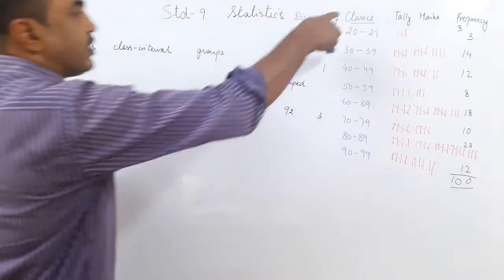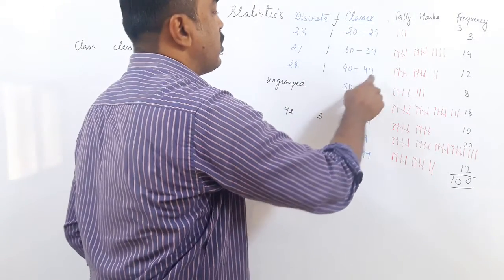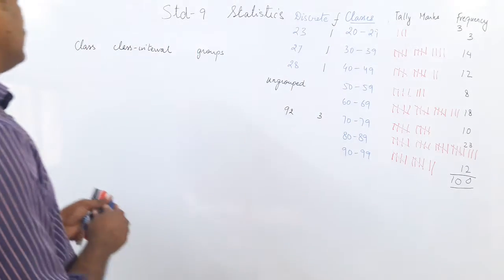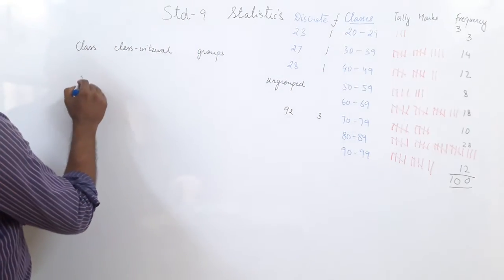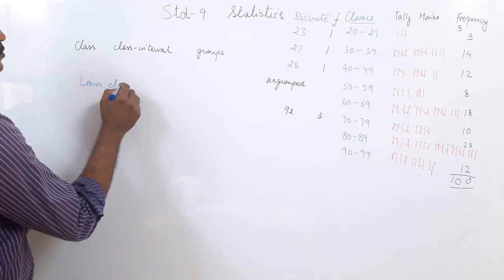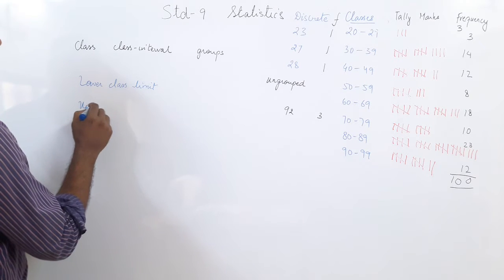Now, since I have taken this class, 20 to 29, 30 to 39, 40 to 49 and so on, every class has got two limits. Which limits? The lower class limit and the upper class limit.